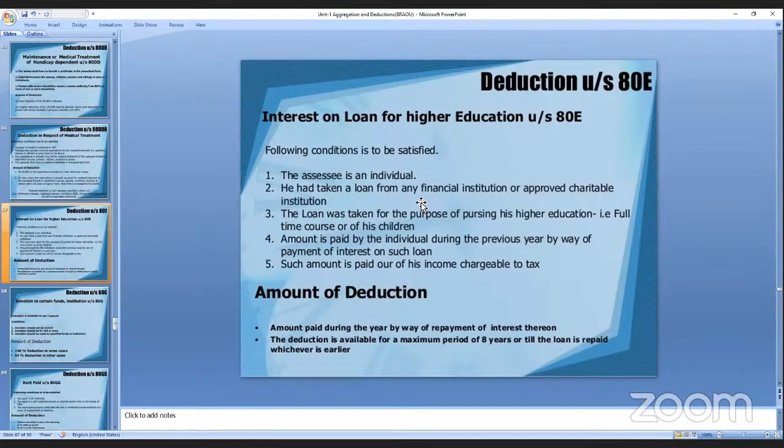And such amount is to be paid out of his chargeable income. The deduction amount, as I just told, is the amount paid during the year by way of repayment of interest thereof. So it must be in the form of interest. And whatever deductions are available, the maximum period is 8 years. If you go with the deductions, there should be a period of 8 years, 10 years, 15 years or 20 years. That will be repaid, whichever is earlier.